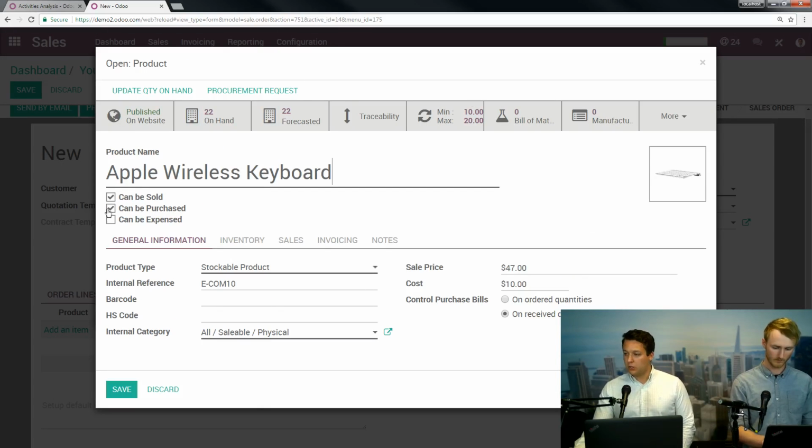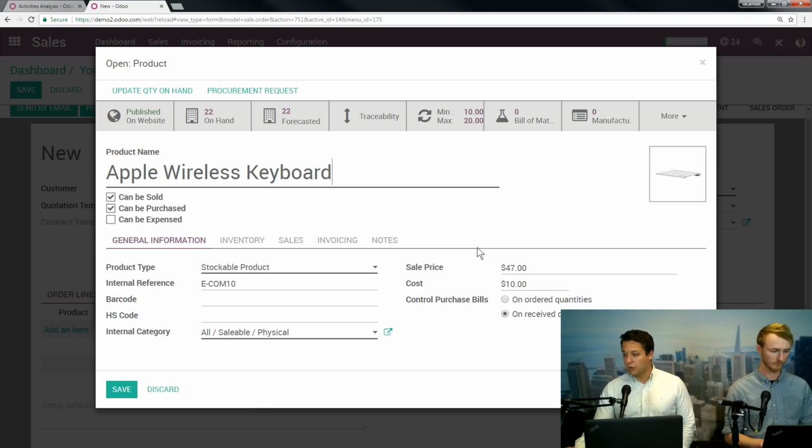Now, there's a lot of information going on here. Some of this doesn't really have to do with our sales right now. It's more of our inventory focus. A colleague of mine, Brett, did a great webinar on inventory. And if you really want to dig into a lot of what you're seeing here, which is a lot of information, I highly recommend you go watch that. He really knows what he's talking about, and he'll be able to guide you through defining and setting up your products fully, from anything from sales to manufacturing and things like that.